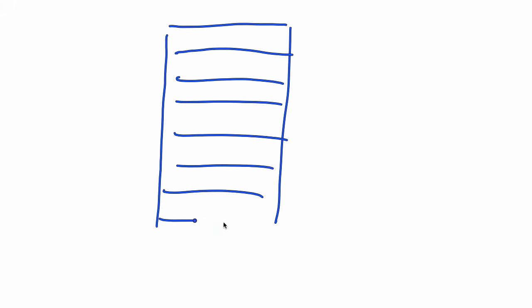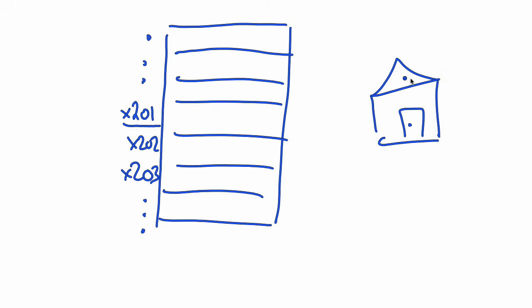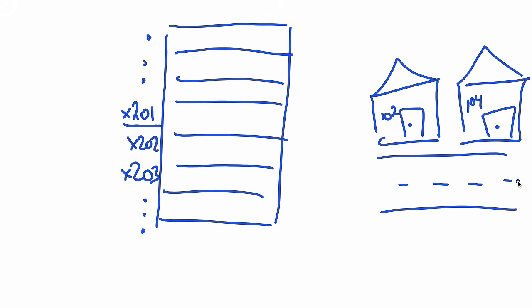All of these values are stored in computer memory. For the purposes of this course, we'll think of computer memory as being a very long list of storage locations, each of which has a unique number called a memory address. We will usually write memory addresses with an X prefix so that they look different from other numbers. X201 is memory address 201. You can think of these memory addresses as being much like house numbers on a long street.